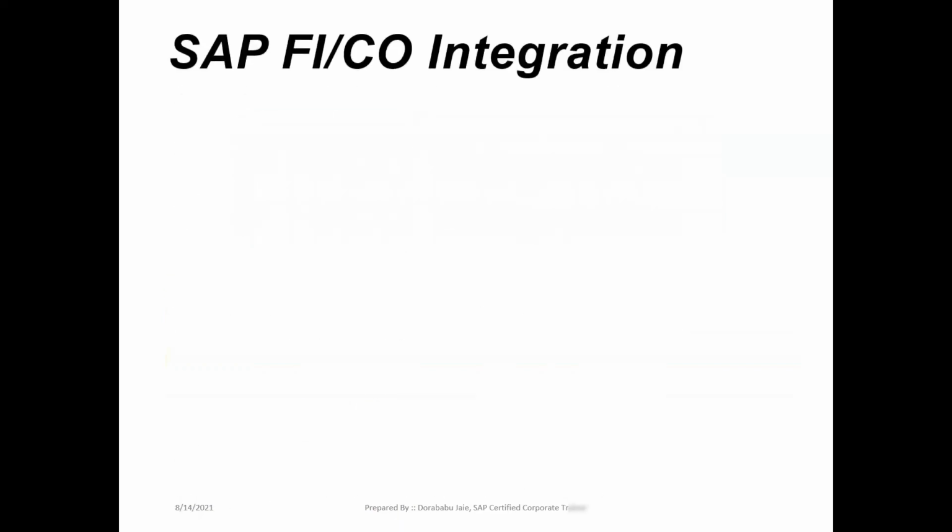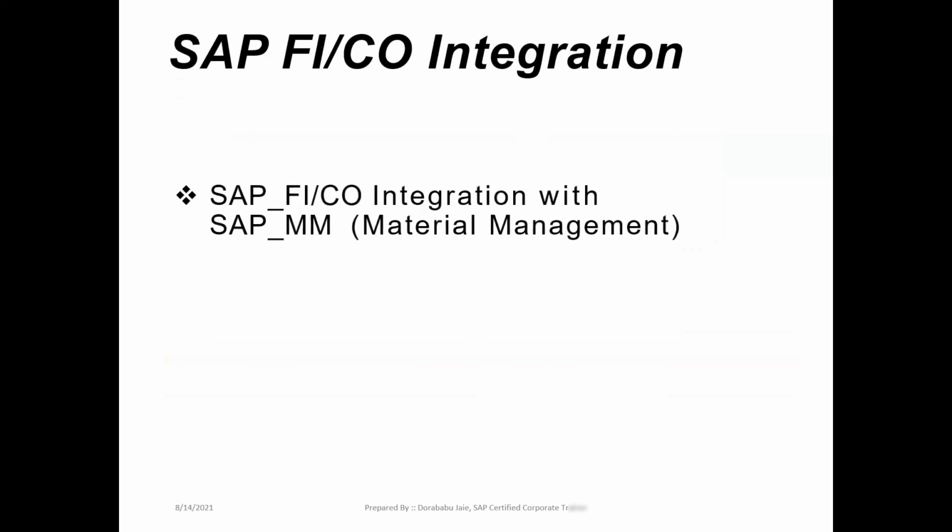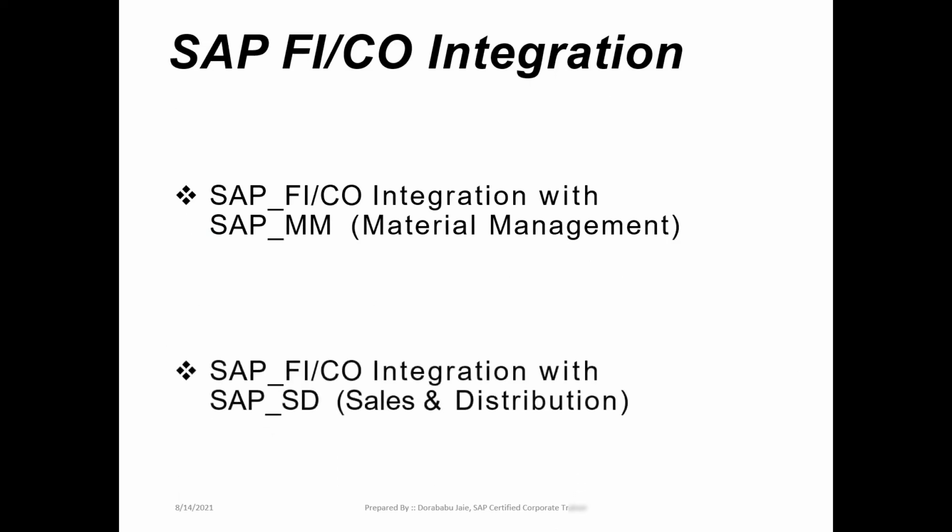Next level, very important: SAP FICO integration with other modules. First one is SAP FICO integration with materials management, and continuation, SAP FICO integration with SAP SD, that is sales and distribution. First, we'll go for the first one in the integration part: SAP FICO integration with SAP materials management.